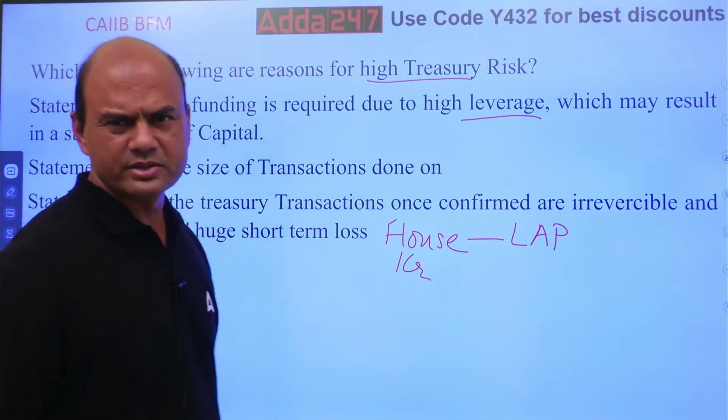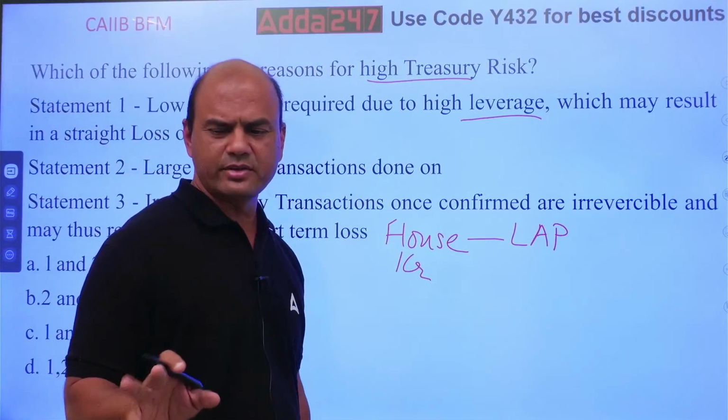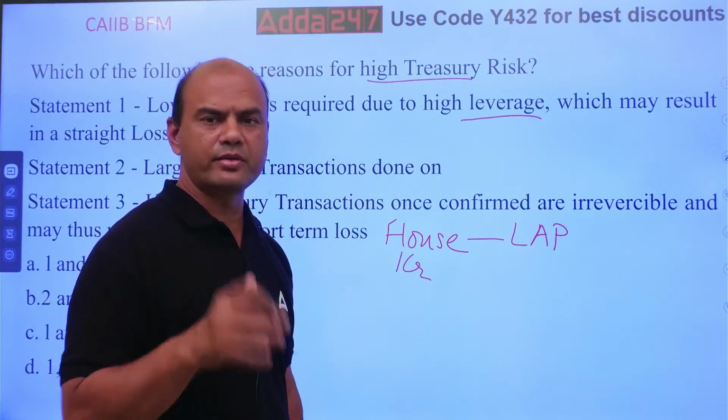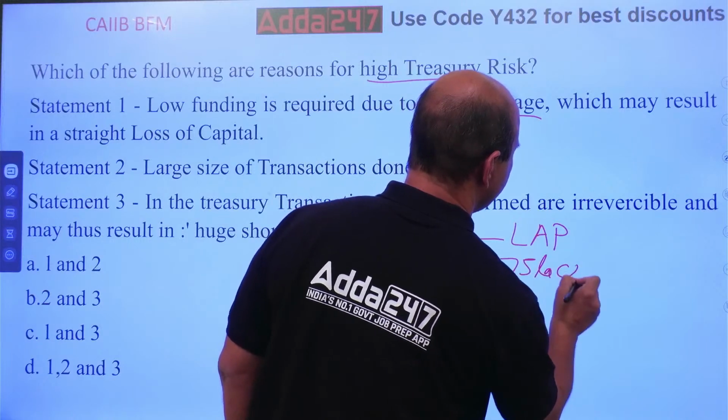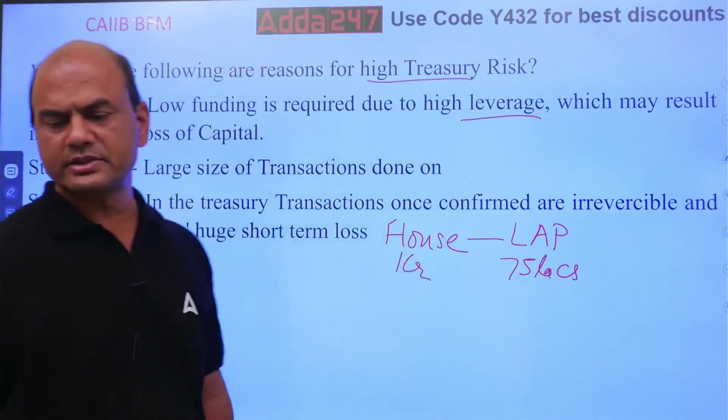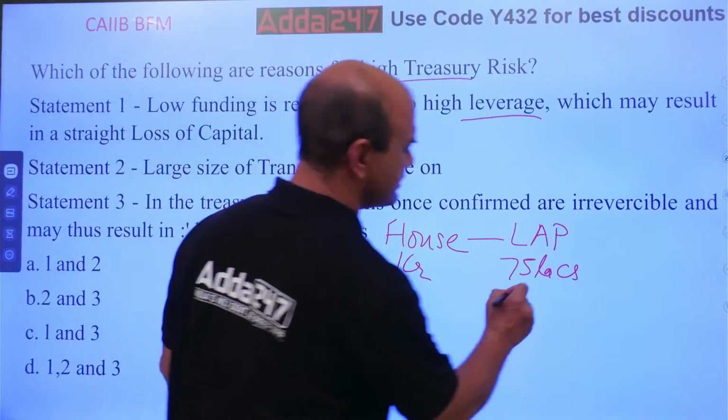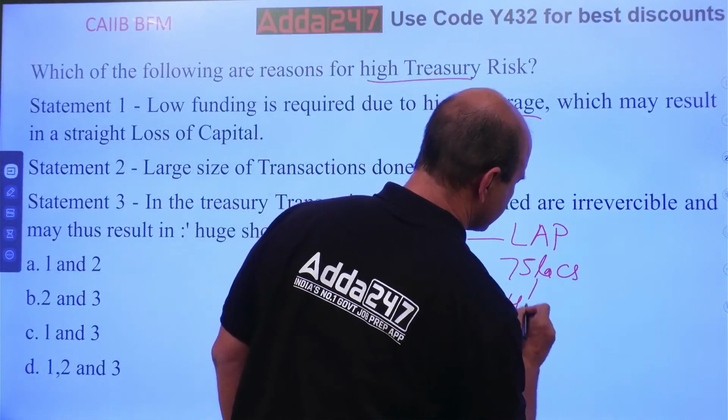I'll take a LAP on this for around 70 lakhs. Okay, 75 lakhs. Let's consider 75 round. 75 lakhs. What will I do with this 75 lakhs? I'll buy another house. House 2.